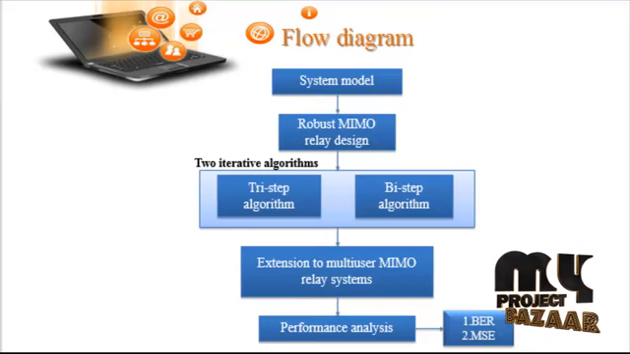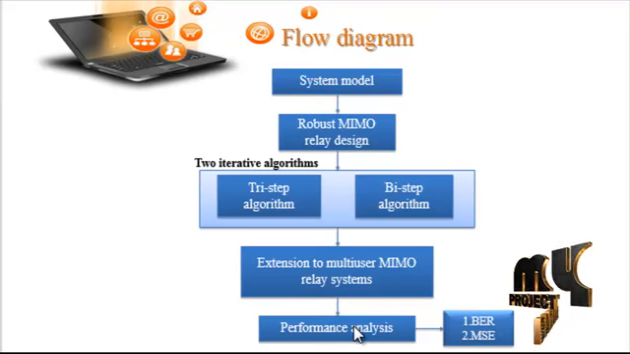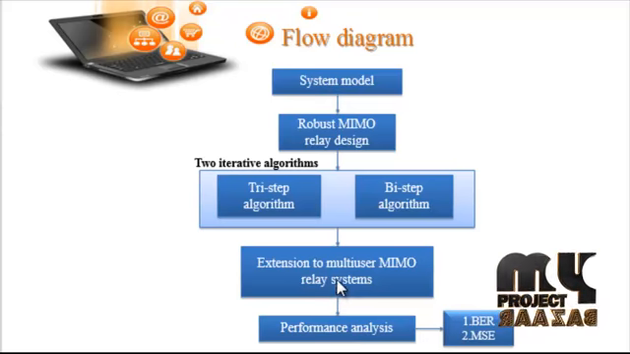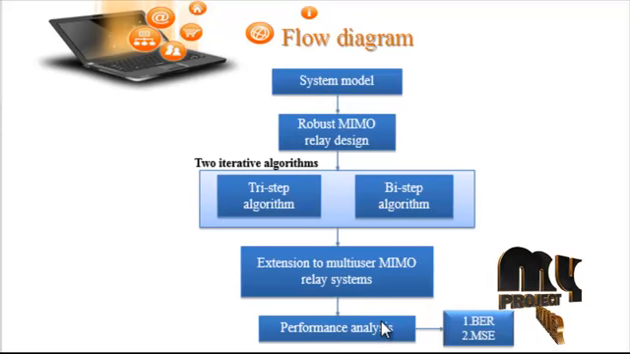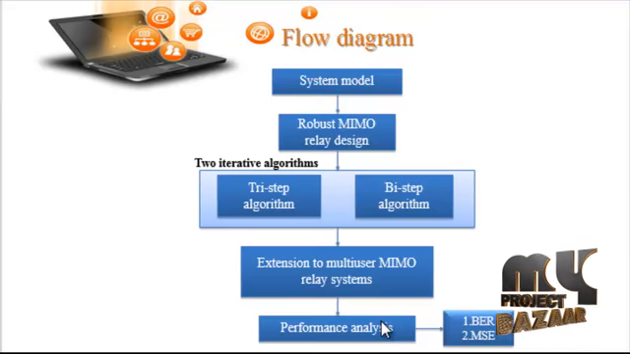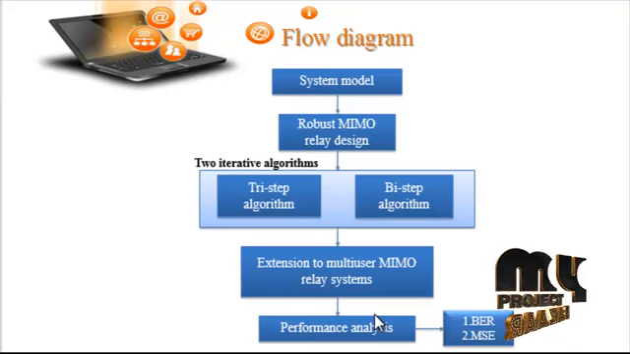Then we calculate the relay nodes in the second time slot, and then the performance analysis of the BER and the MSE of the project. In the performance analysis, we study the performance of the proposed robust source and relaying precoding matrix design algorithms for multi-user MIMO relay systems with direct source-destination links and imperfect CSI through numerical simulation.